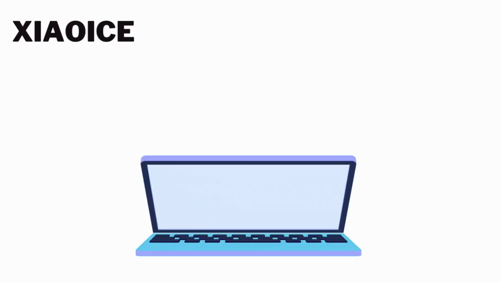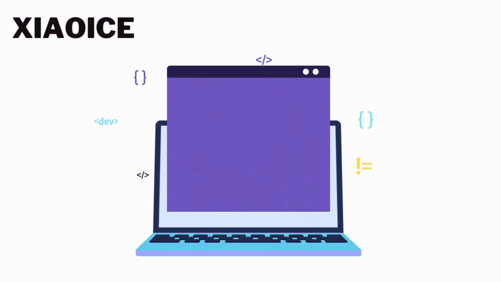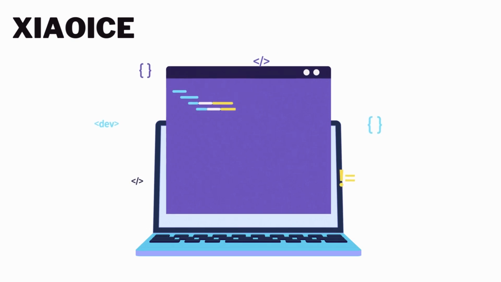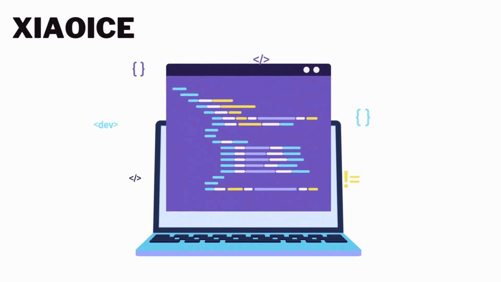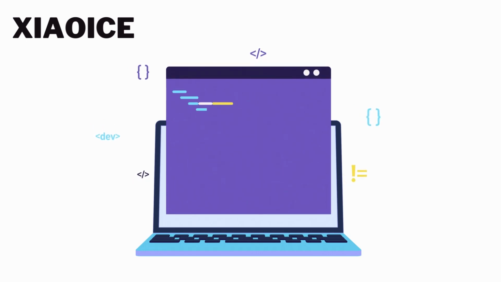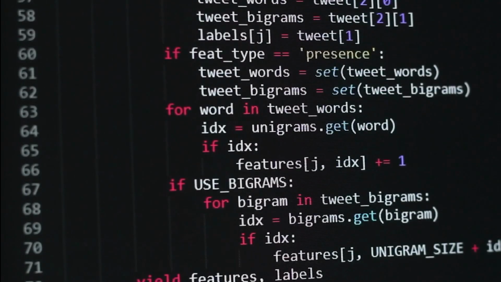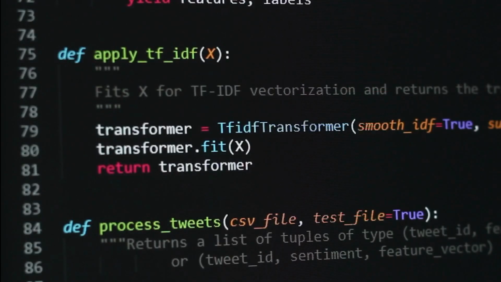Bias. Xiaoice is trained on a massive dataset of text and code, which may contain bias. This bias could be reflected in Xiaoice's responses, which could lead to discrimination against certain groups of people. Accuracy. Xiaoice is still under development, and its accuracy is not always perfect. This could lead to users being disappointed or frustrated.